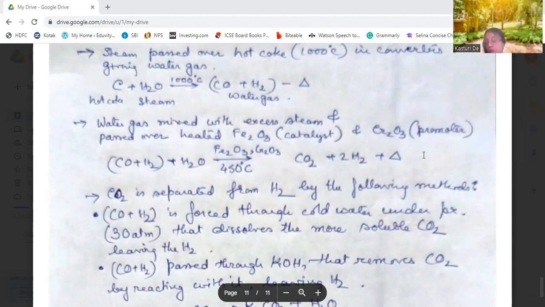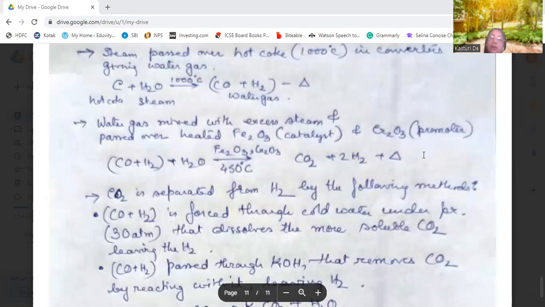So water gas is mixed with steam, and it is passed over iron oxide and chromium oxide. Iron oxide acts as catalyst, and chromium oxide acts as promoter. At 450 degrees centigrade, carbon dioxide and hydrogen are produced. This carbon dioxide is separated from hydrogen by different methods.